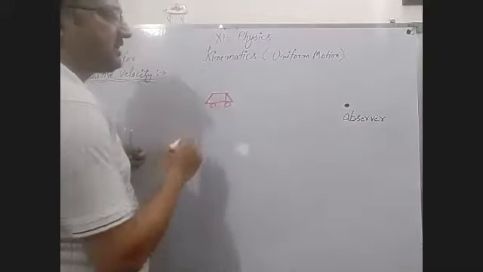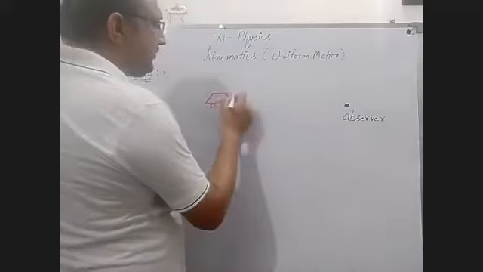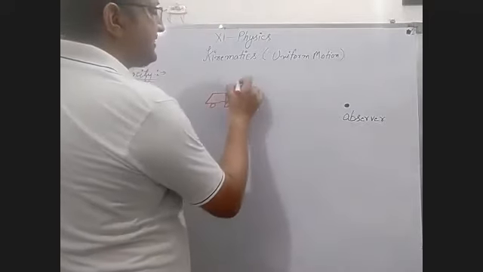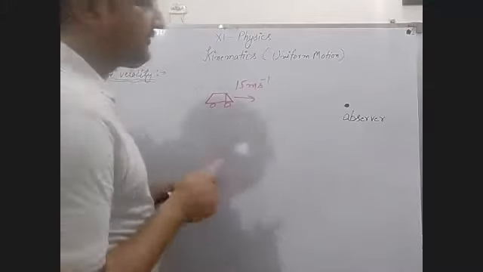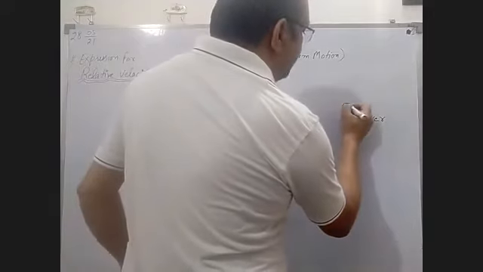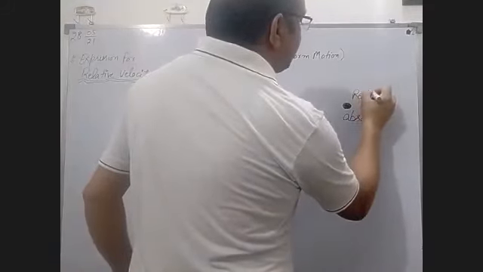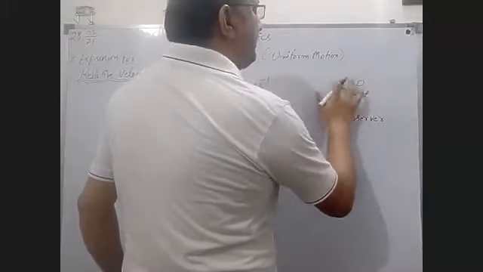This one is the car. The car is in motion and it has a velocity of 15 meters per second. This is an observer. The observer's position is at rest, meaning no velocity. There is no velocity of this.